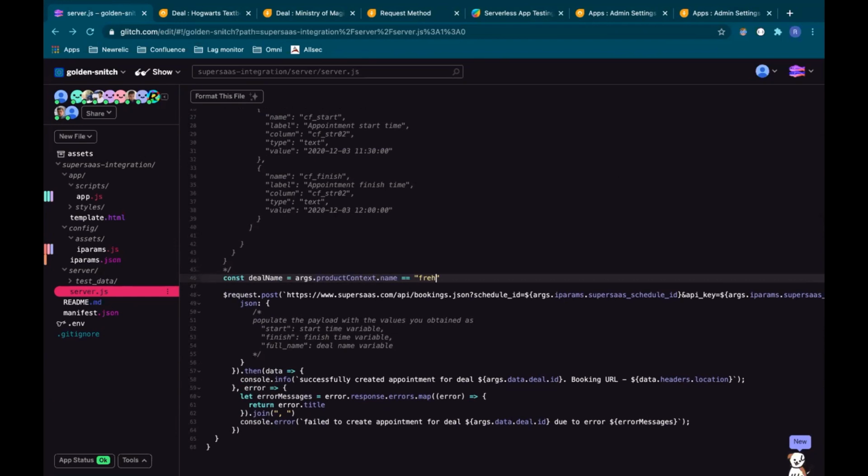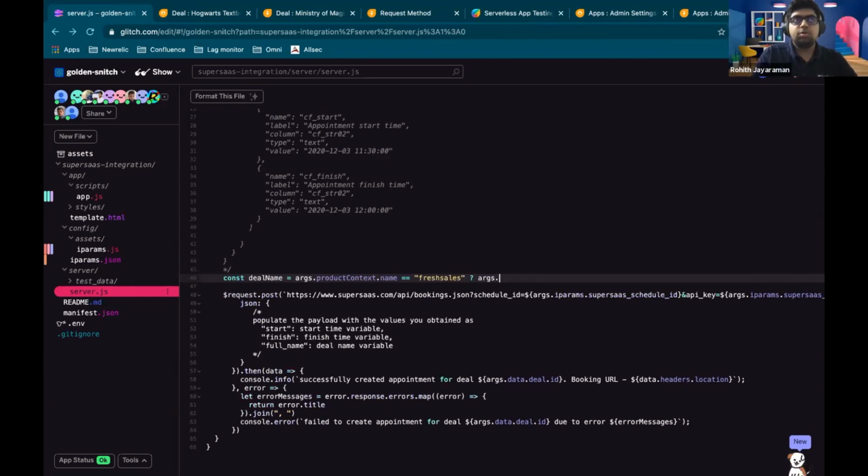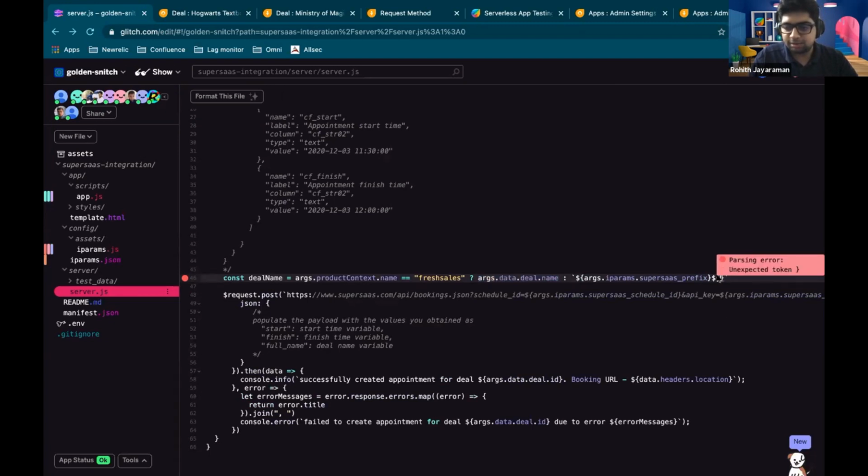And if this is fresh sales, then I'm just going to leave it this way. Otherwise, if you guys remember, we got a prefix field, and this is what that's for, right? So what we're going to do is we're going to append that prefix to the value that we have in case it's fresh CRM. If it's fresh sales, we're going to leave it as it is.